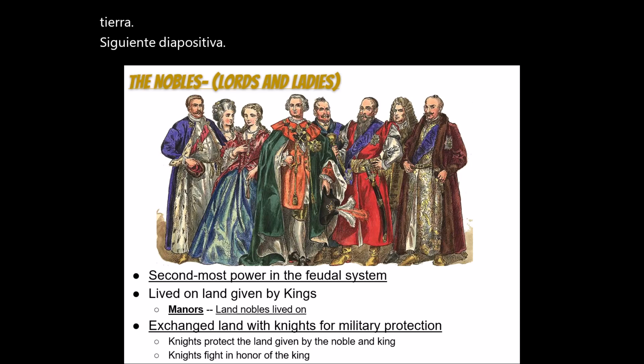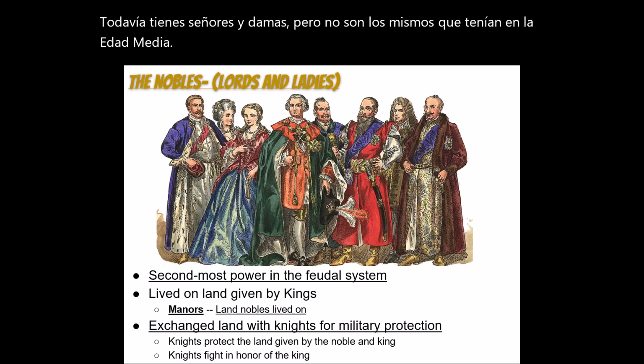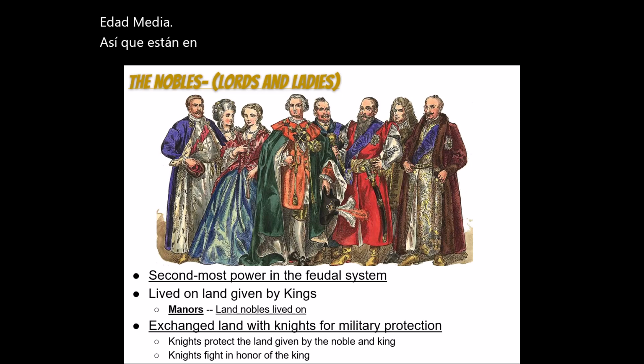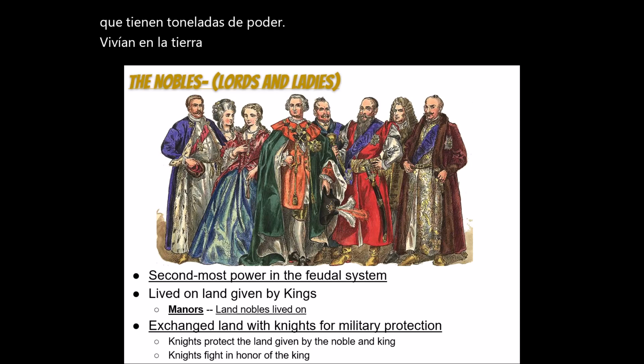The nobles, the lords, and the ladies. You still have lords and ladies, but they're not the same as what they had back in the Middle Ages. So they're in the second tier. They have the second most power in the feudal system. In terms of numbers, the king, there's only one. There's lots of lords, so they have tons of power. They lived on the land given by kings. They lived in what's called manors, which is the land the nobles lived on.